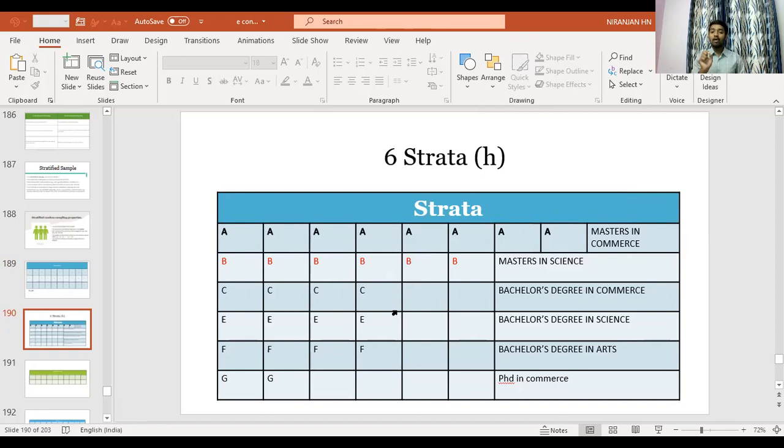I want to make sure that each of these diversified educational qualifications is represented in my research. I want to take responses from all the 6 strata, or the 6 subgroups I have in my population. To make sure this happens, I'm going to use stratified sampling.